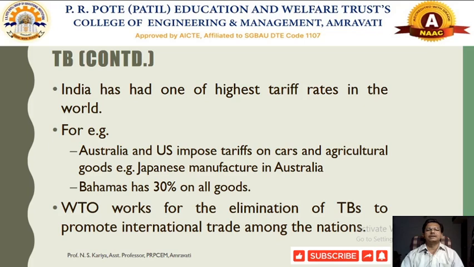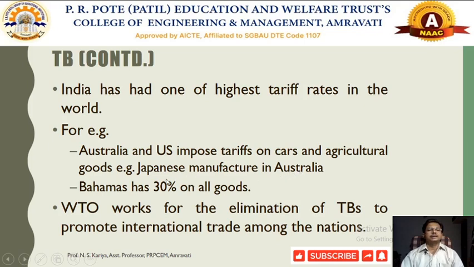Similarly, if you want to exchange goods, say for example agricultural goods or automobile goods, between countries, say Australia or the US, they also impose some sort of tariffs on automobile goods as well as agricultural goods.